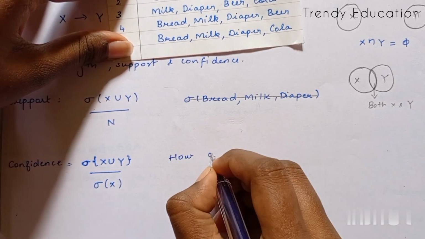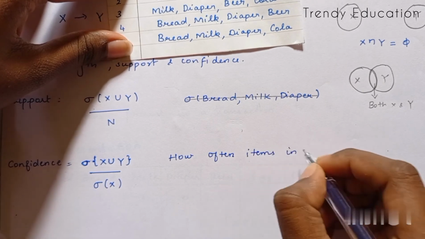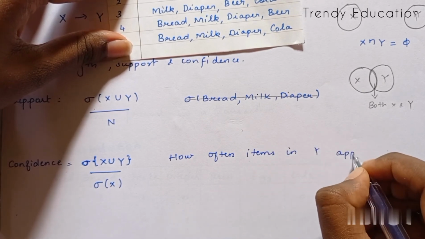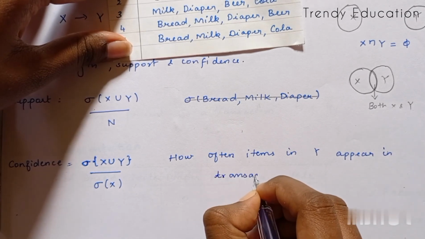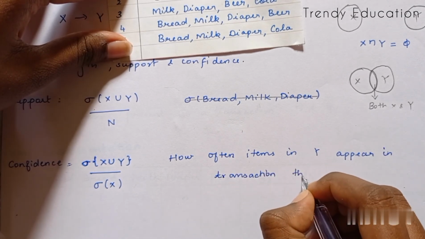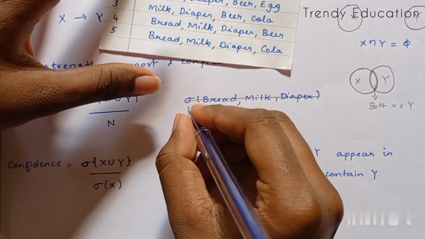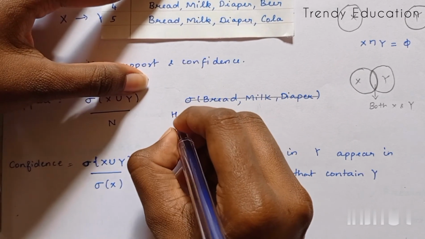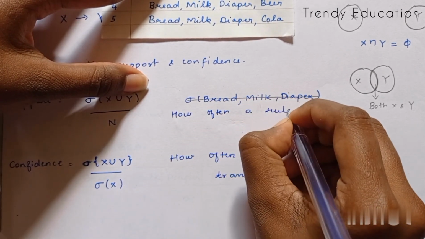Before that, I will write the definitions. Confidence: how often items in Y appear in transactions that contain X. And for support: how often a rule is applicable.